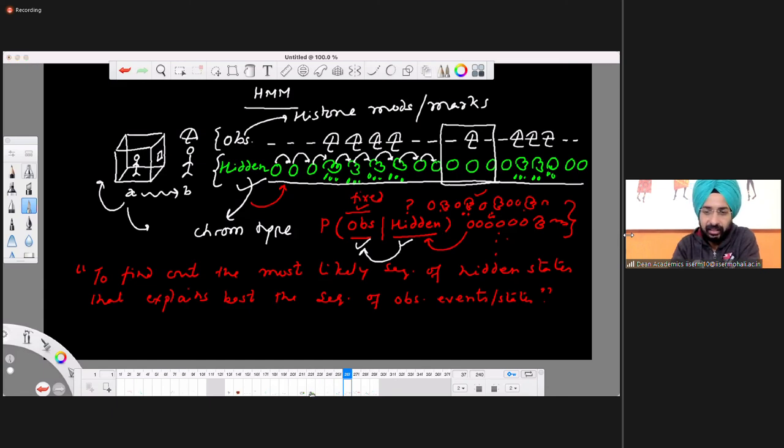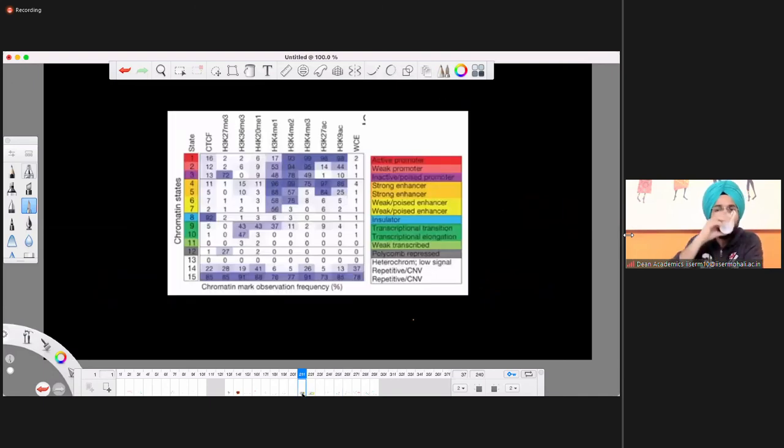Let me show you an example from one of the authors. You see 10, 11 states on the right hand side. It's the following. You have active promoter here, which is the red state.